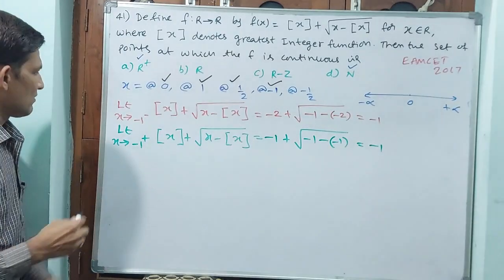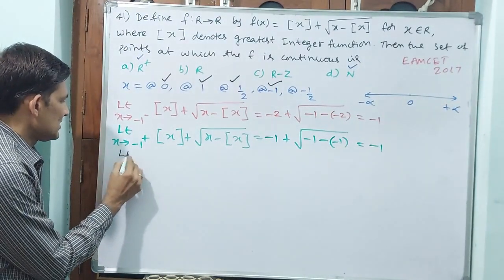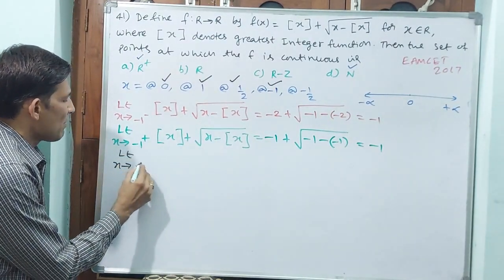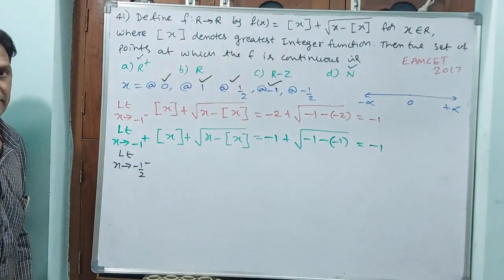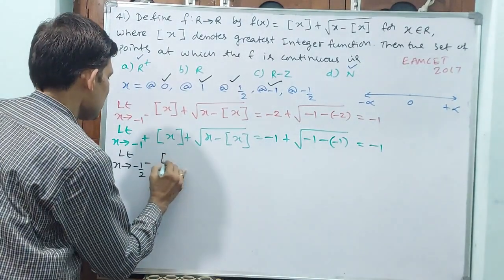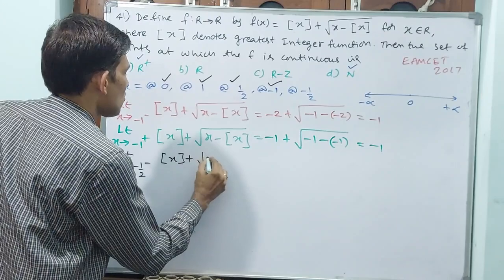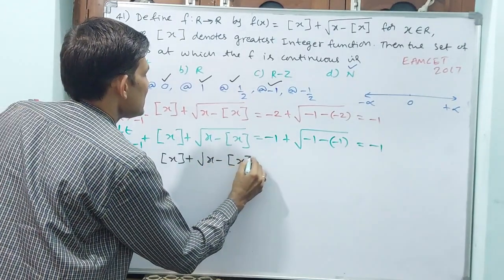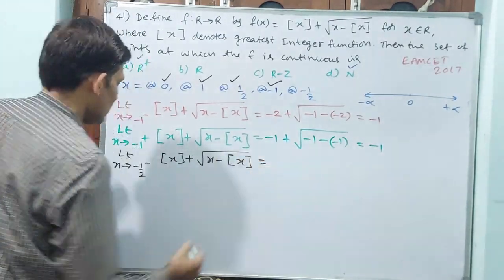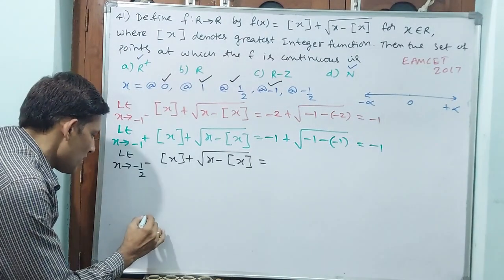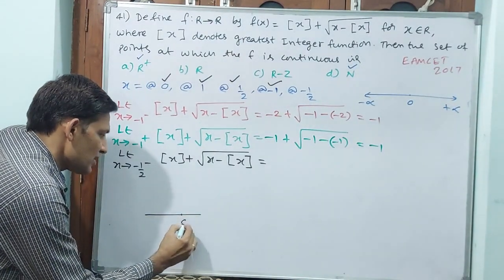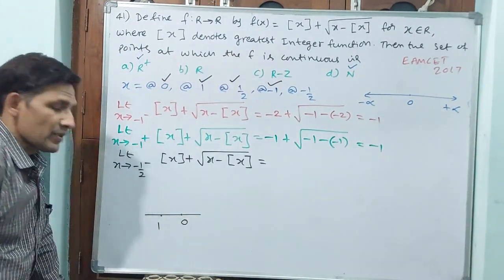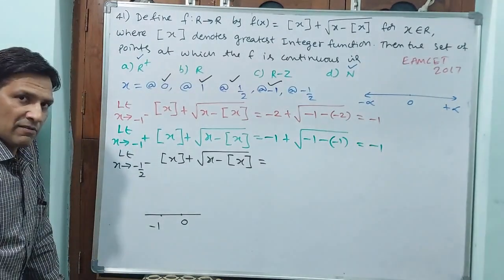Now let us go for minus 1 by 2. Limit x tends to minus 1 by 2 minus, greatest integer x plus square root of x minus greatest integer x is equal to. You see, minus 1 by 2 means, see, this is 0, this is 1, minus 1. Sorry, not 1, minus 1.